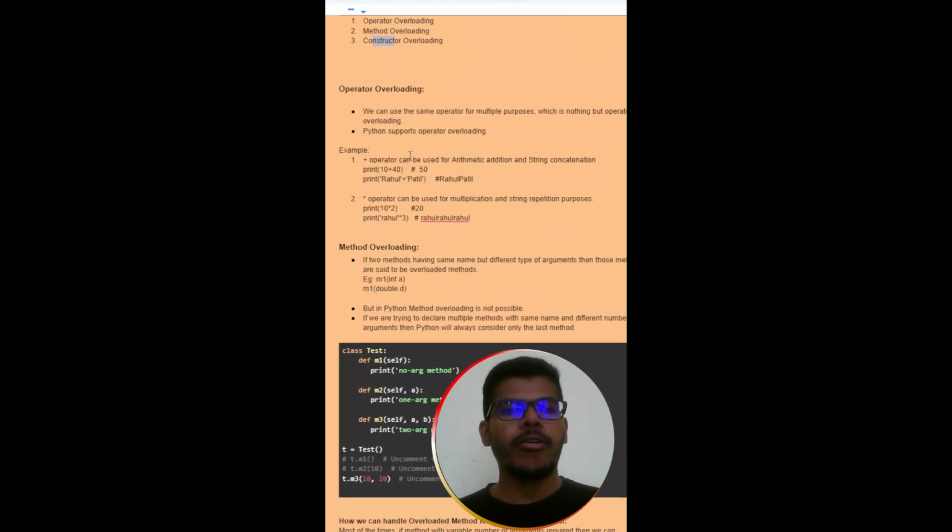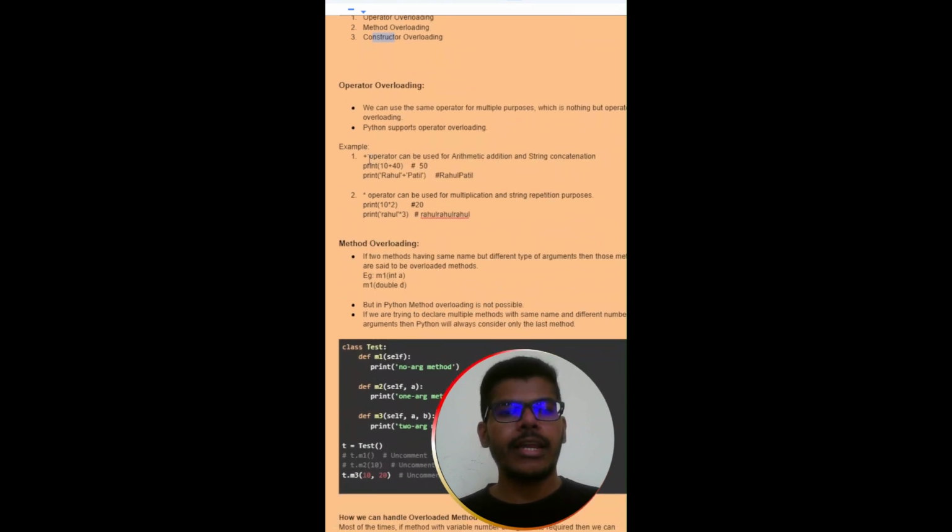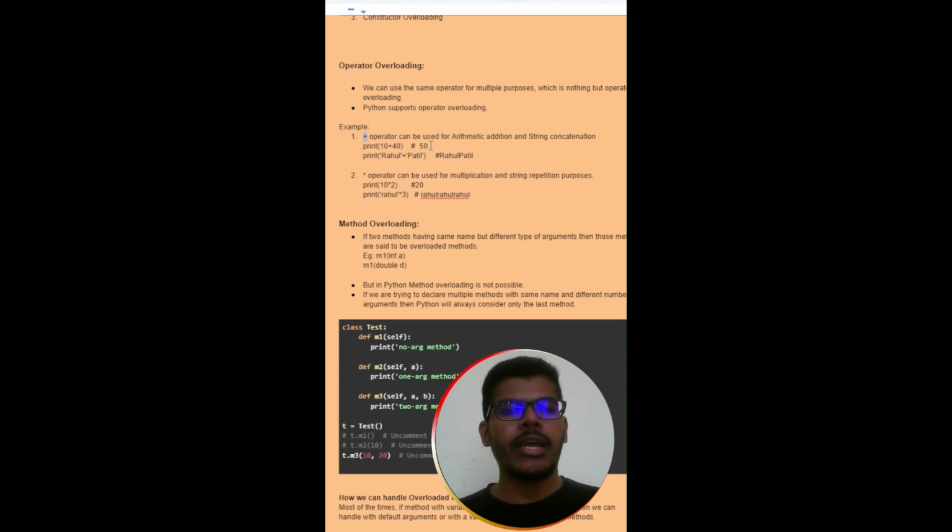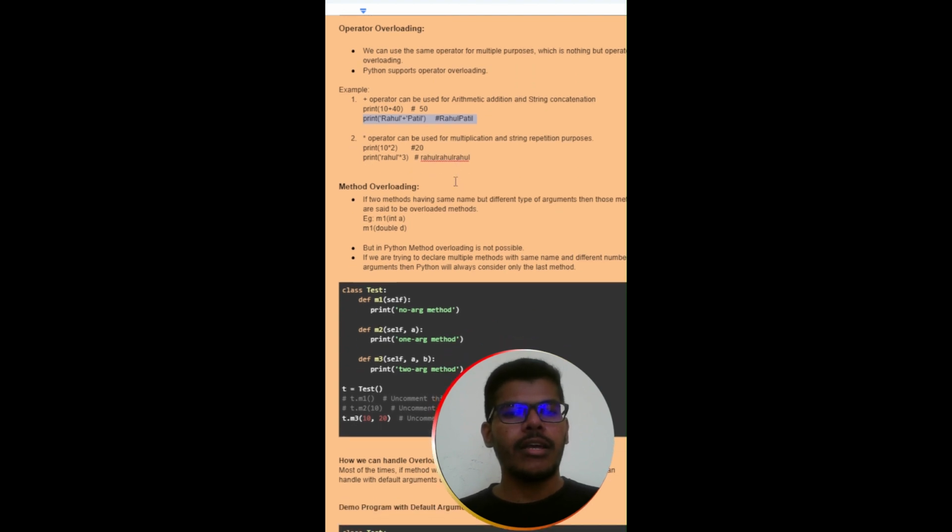In operator overloading, let's take the example of the plus operator. The plus operator can be used for arithmetic addition, and at the same time for string concatenation. Another example is the star operator. The star operator can be used for multiplication, and also for repetition. So this is operator overloading.